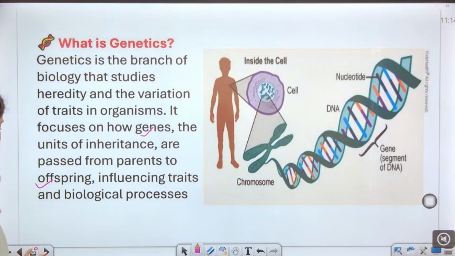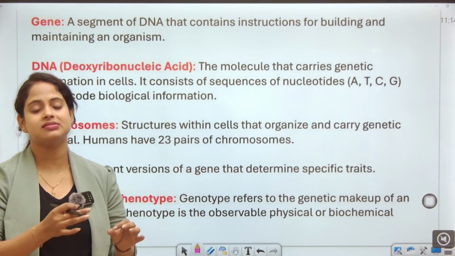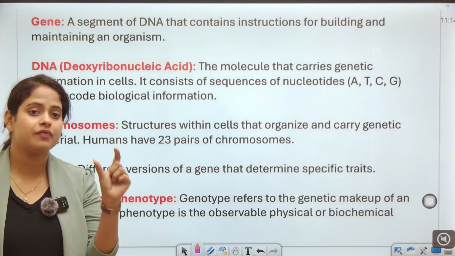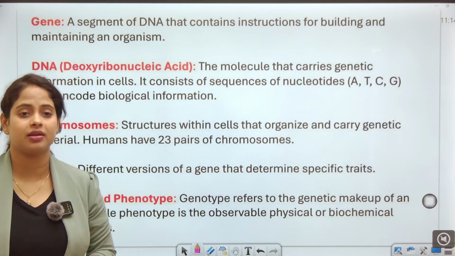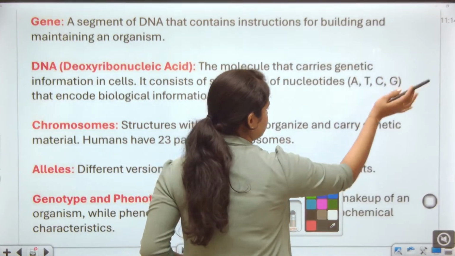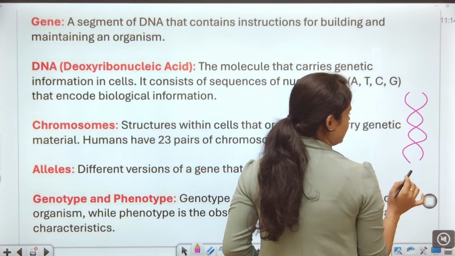Next, see what a gene actually is. So guys, a gene is a segment of DNA that contains instructions for building and maintaining an organism. Suppose we think about what the structure of DNA is like. This is the double helical structure.